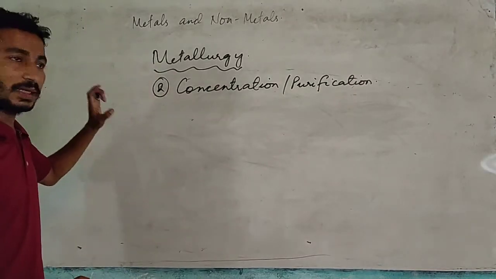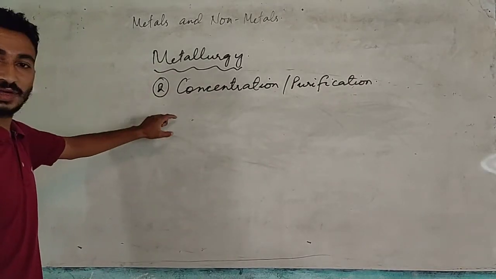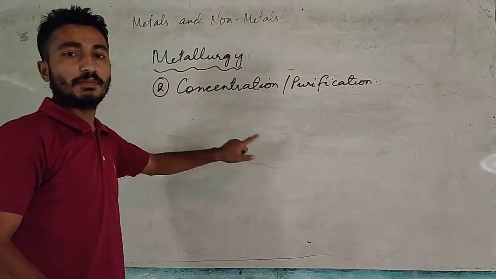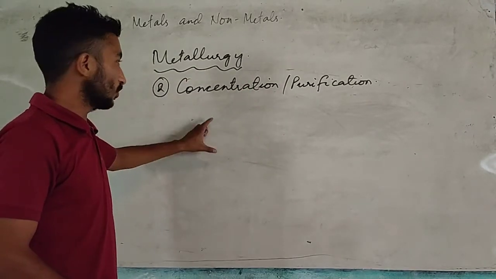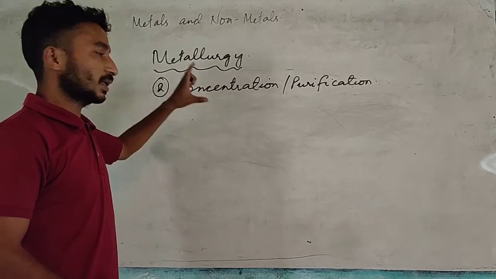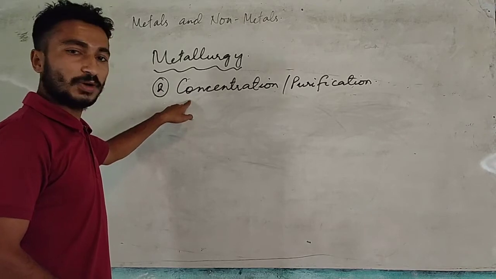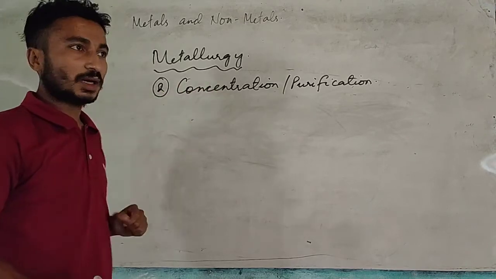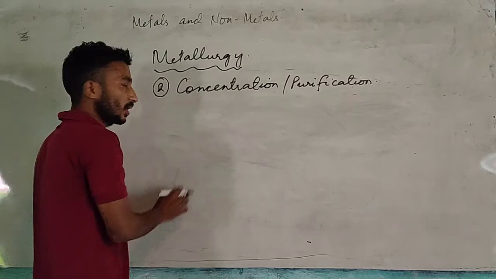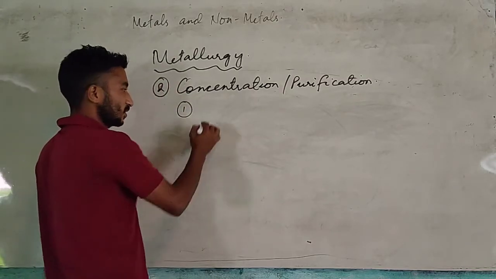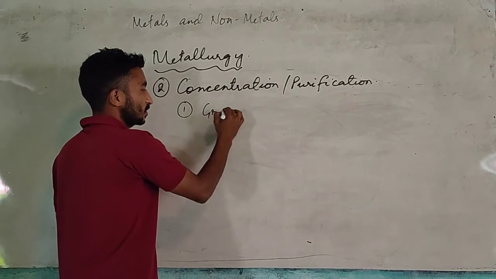So here in metals also, just now in crushing we have done that. The ore of metal contains stone, pebbles, mud. All these are unwanted impurities. As they are unwanted impurities, they need to be removed. That process of removing unwanted impurities from the ore, we call concentration. And concentration is done in 4 different ways. The first way of concentration is called gravity separation.